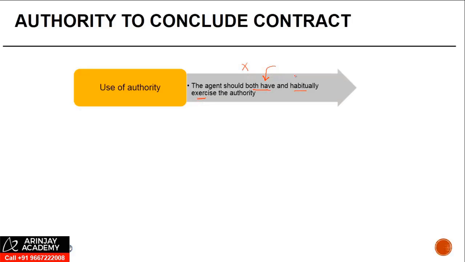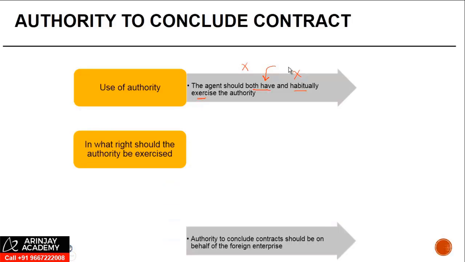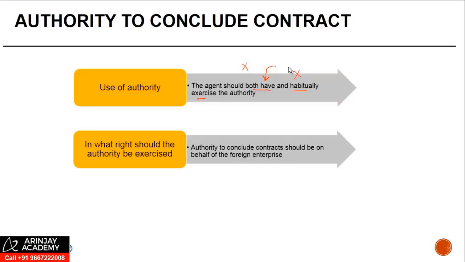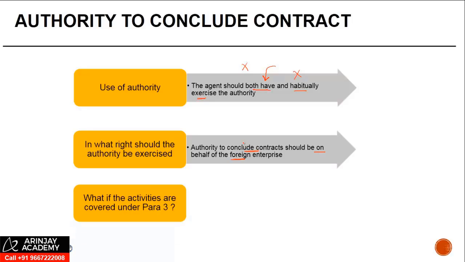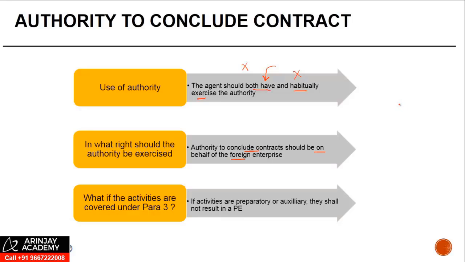If you don't have it or if you don't use it, it's not relevant. In what respect should the authority be exercised? It should be exercised for concluding contracts on behalf of the foreign enterprise. What if the activities are covered under paragraph 3, preparatory or auxiliary? They shall not result in a PE.